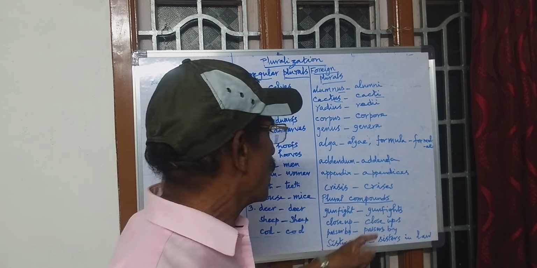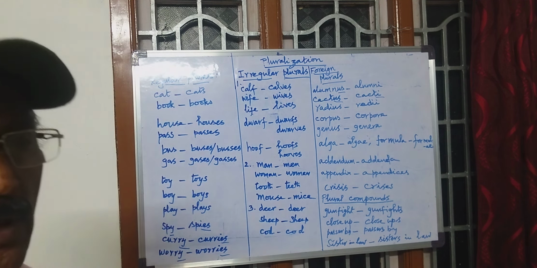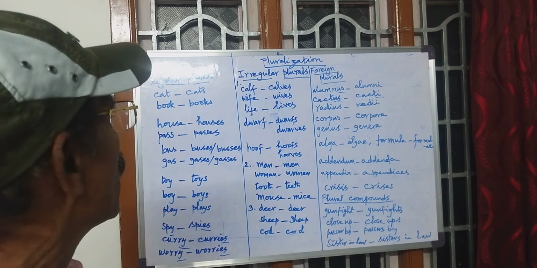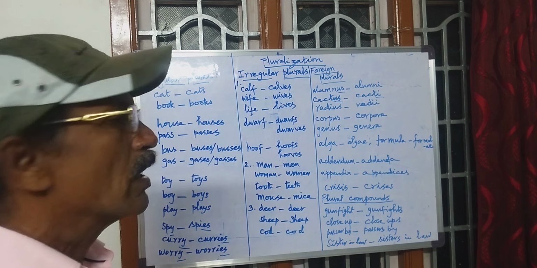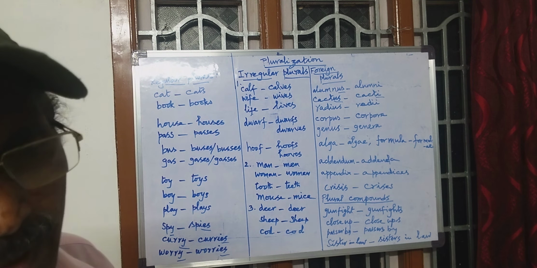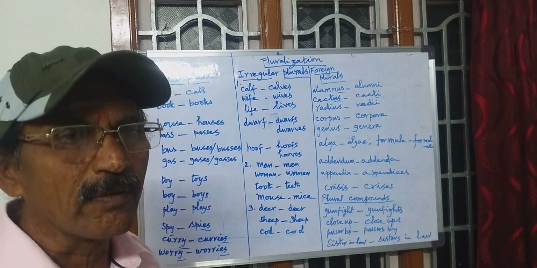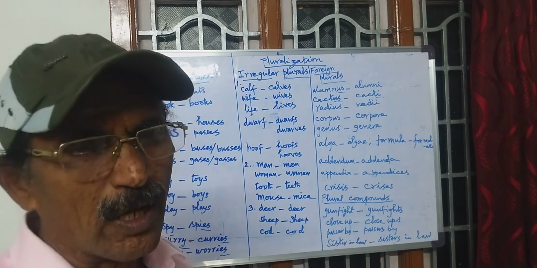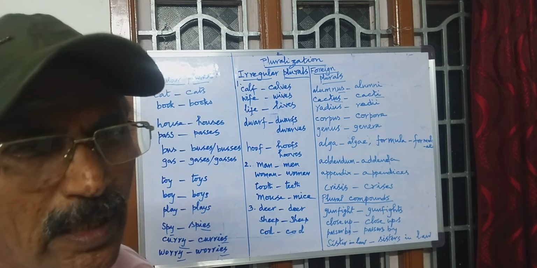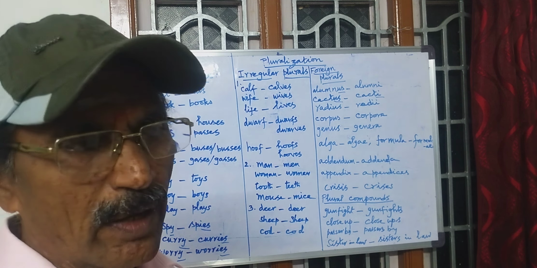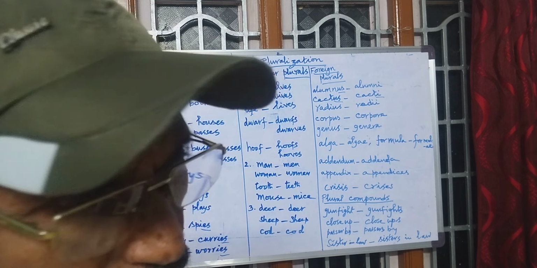So these are plural compounds. So we have to know the differences of regular plurals and irregular plurals and foreign plurals. If we learn all these things, our pluralization capacity will get developed, and you will use the nouns very fluently and make our listener understand easily what we speak.